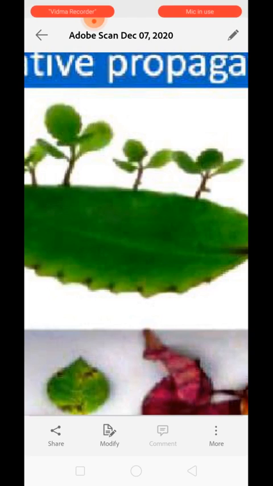When such a leaf falls on the soil from the plant, these buds grow to give rise to several new plants. Plants with fleshy stems such as cacti produce new plants when their parts get detached from the main plant, and each detached part can grow into a new plant. In the same manner, in bryophyllum and other plants, these adventitious buds grow into several small plantlets.